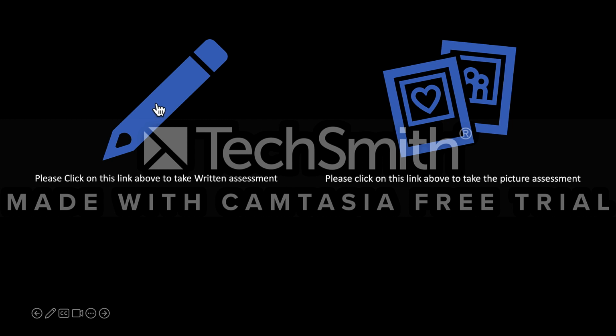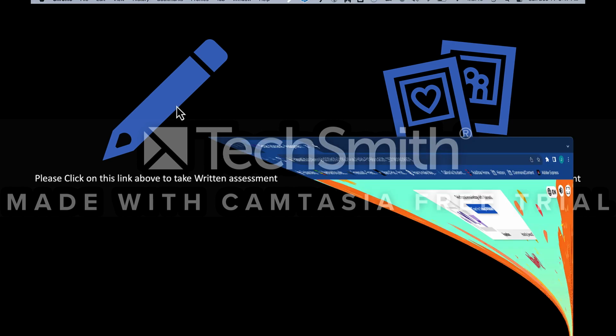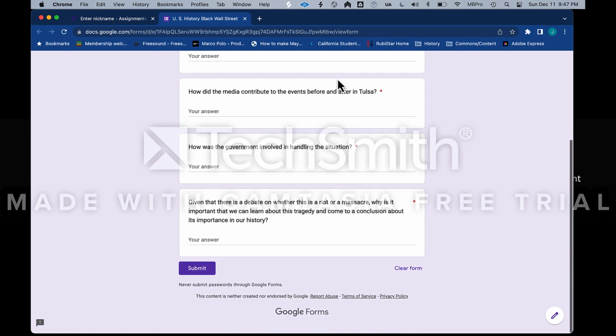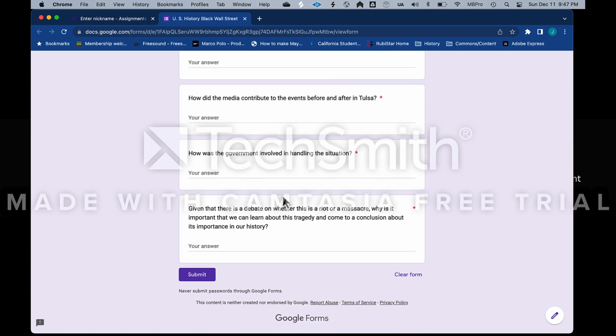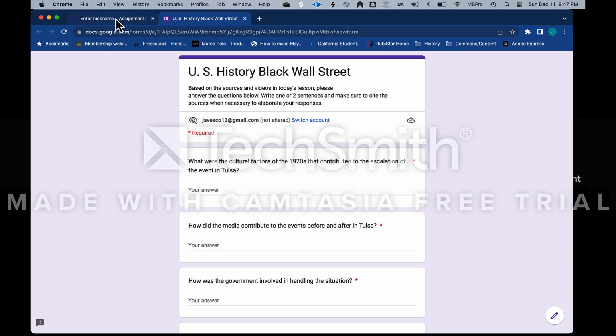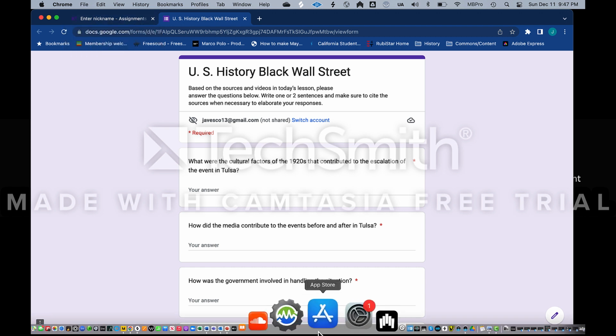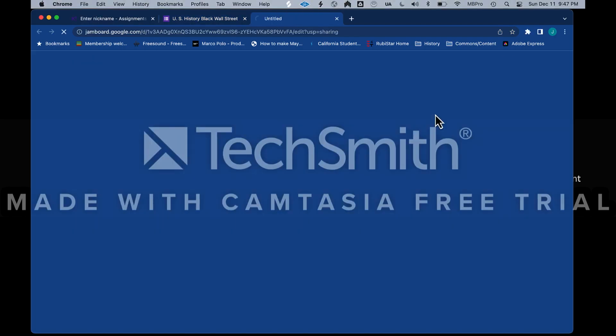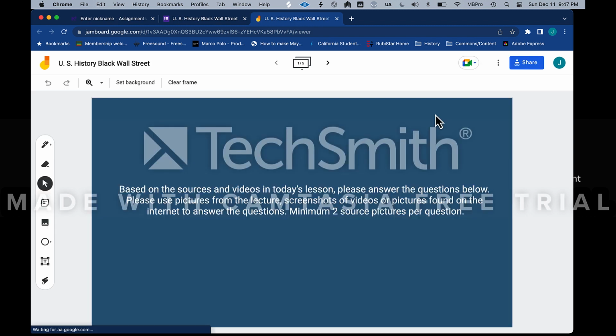And then I made this little thing, so if they click on the link, now I'm expecting them to have all their own laptops when they're doing this, so I'll be showing this on the board, but they'll be using their laptop as well, so they can just click on the links here. This link is going to take them to this Google form that they have to fill out and submit, and then I'll get that and I'll be able to grade it. Also, they can do the second option, which is to click on this link, and this is going to take them to the Jamboard that I created.